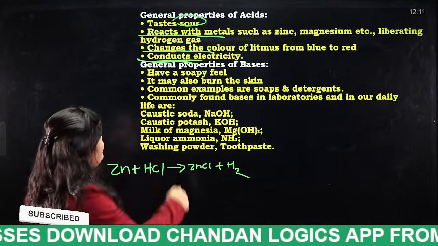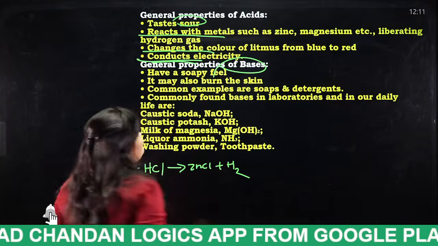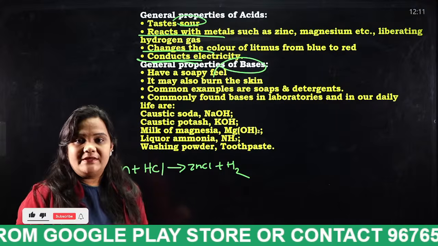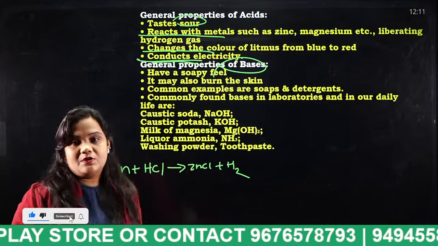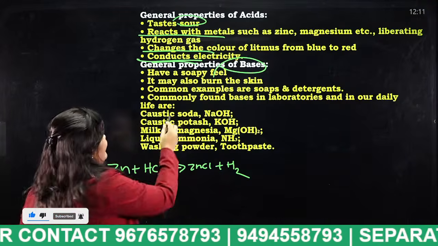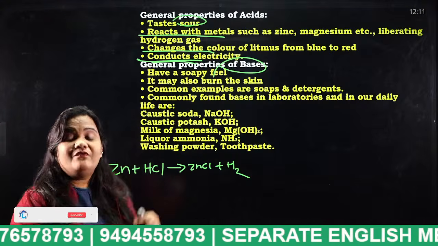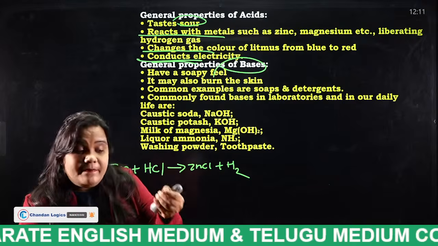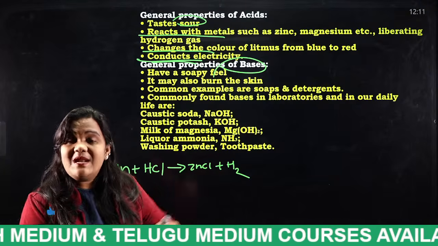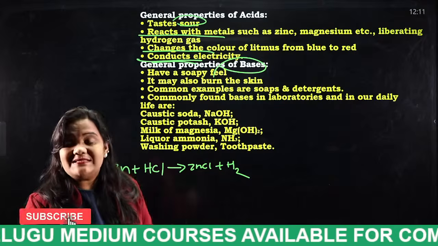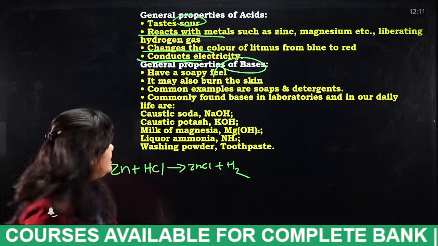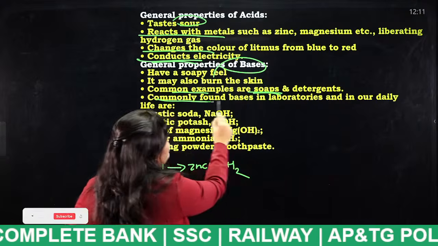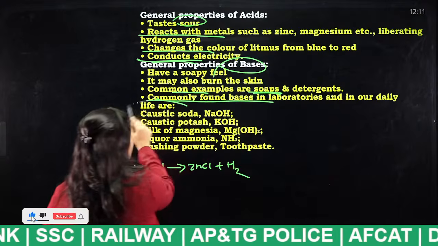So what are the properties of bases? Okay. When we touch a base, we can sense it as a soapy feel. That means it will be slippery. In a similar way, it may also burn the skin. When we touch a base or alkali, it will burn our skin. Common examples are soaps and detergents.